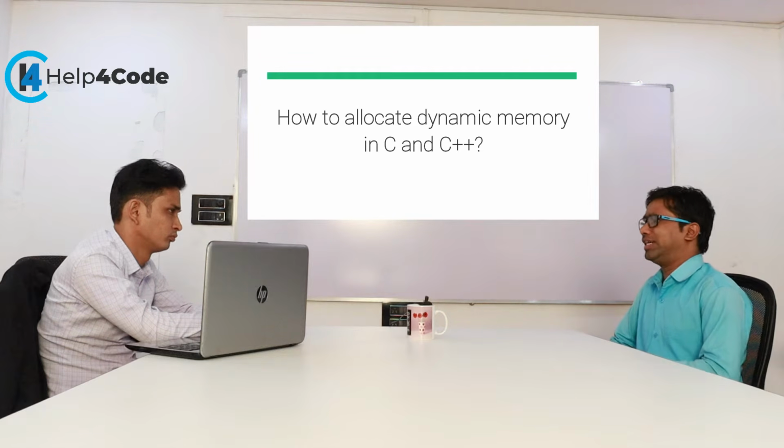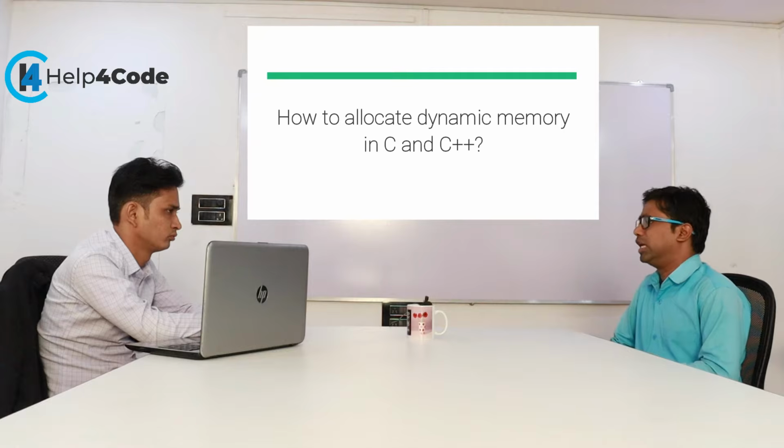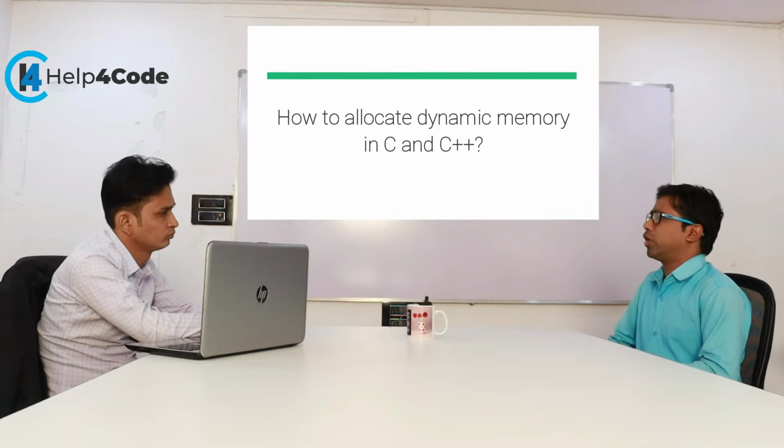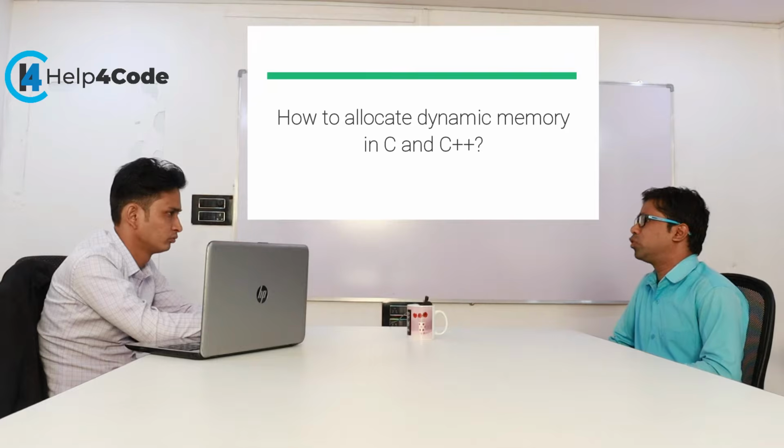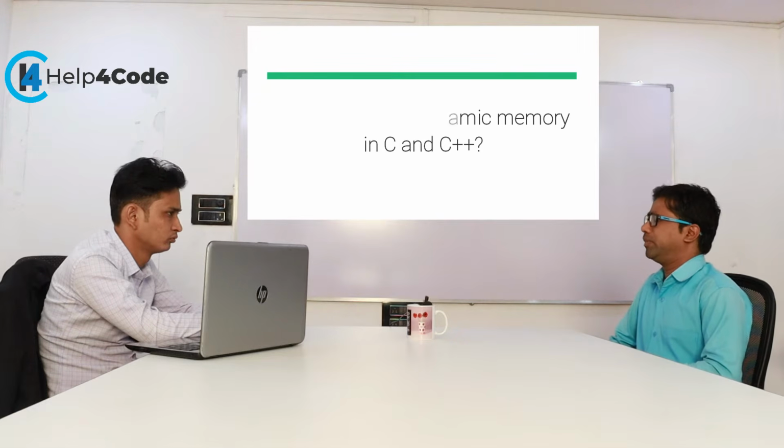But in C++ we have the delete operator. What the delete operator does is deallocate whatever memory was allocated by the new operator. There is another functionality, that is, we can reallocate the size. Suppose my calloc or malloc function has already allocated 100 bytes of memory and I want to increase that up to 200 bytes. That can be done by the realloc function in C.